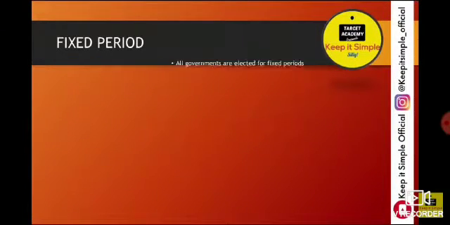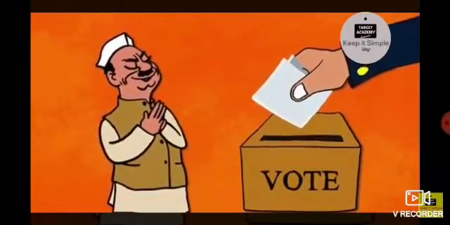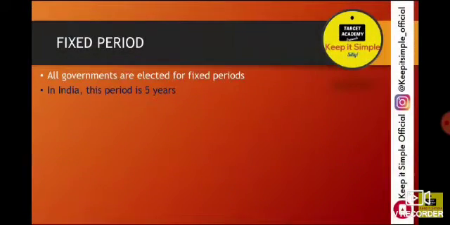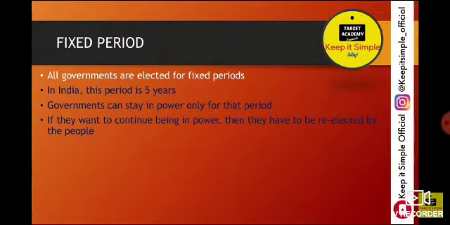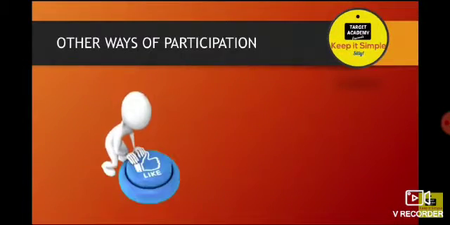A fixed period is there for elections. They are elected for a fixed period of time. The government that we choose, as we know, is for 5 years. So that is the duration. In India, this period is 5 years. Government can stay in power only for that period. If they want to continue being in power, then they have to be re-elected by the people. Suppose we choose Narendra Modi again, then he can be re-elected as prime minister. So it depends on the people's choice.